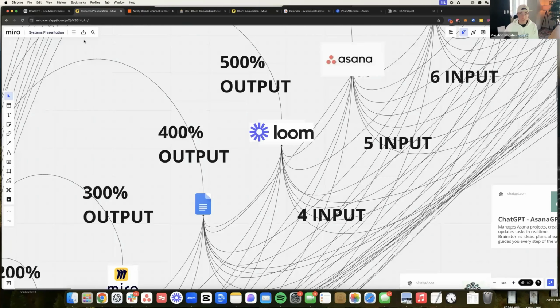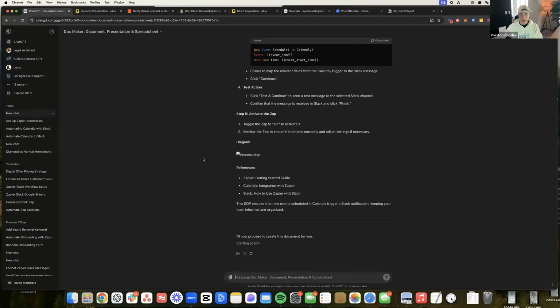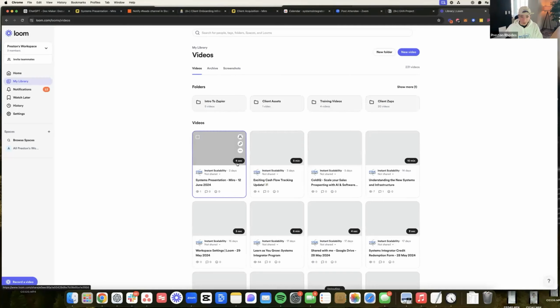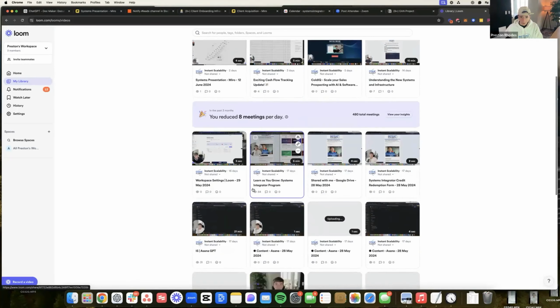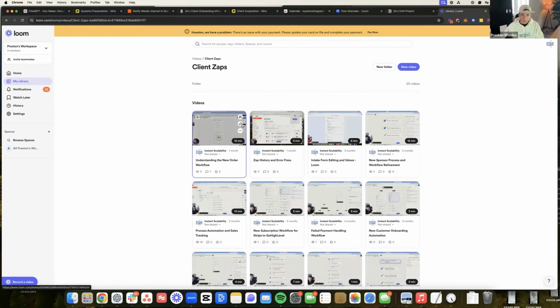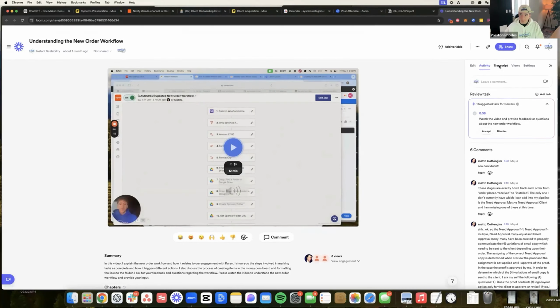And now what I will do is I have an SOP over the automation. I have the link to the template that was built for me, and I have a process map going over the system. Now I will create a 2 to 5 minute Loom video going over the system itself and the actual documentation that it has generated. And when we do that, we can imagine that, let me just take a sample Loom video, and I can go ahead and grab a Loom video going over, let's do an automation apps. And then from here, I will take this workflow, I will open it up, and then I will grab the transcript for this as well.